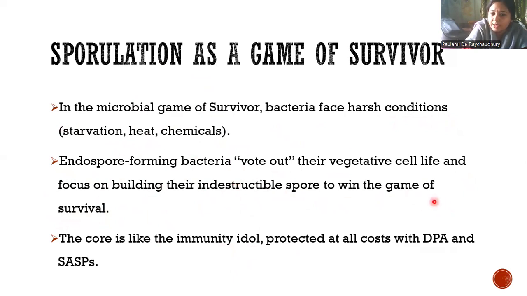Thus, they win the game of survival. Those bacteria which cannot form endospores will die out due to the harsh conditions. The core is like the immunity idol, protected at all costs with DPA and SASPs. Okay.